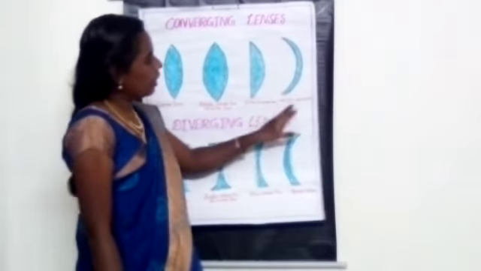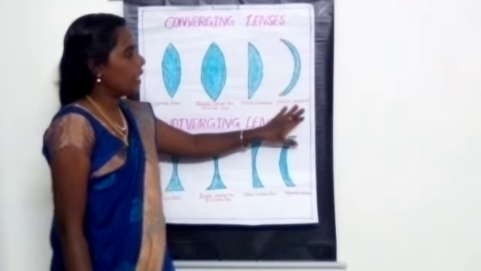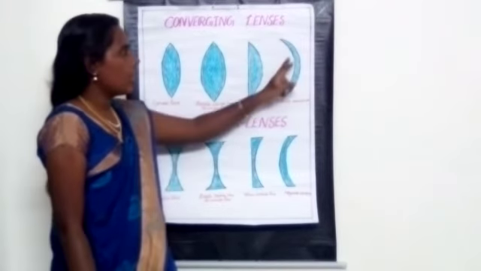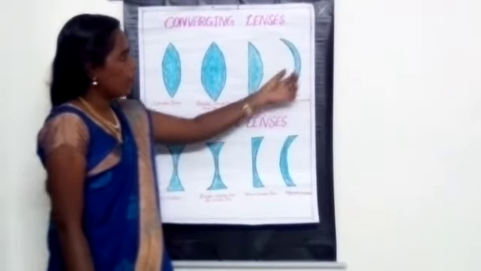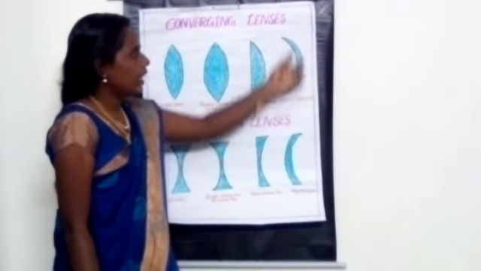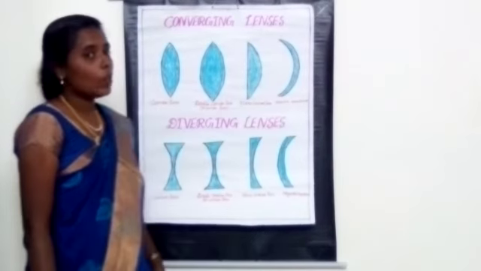And here we can see the positive meniscus. This diagram represents the positive meniscus. Usually for convex lenses we say the refracting surface is a positive meniscus. Why? Because in the middle it is thicker than at the edges. So it is also called the positive meniscus.